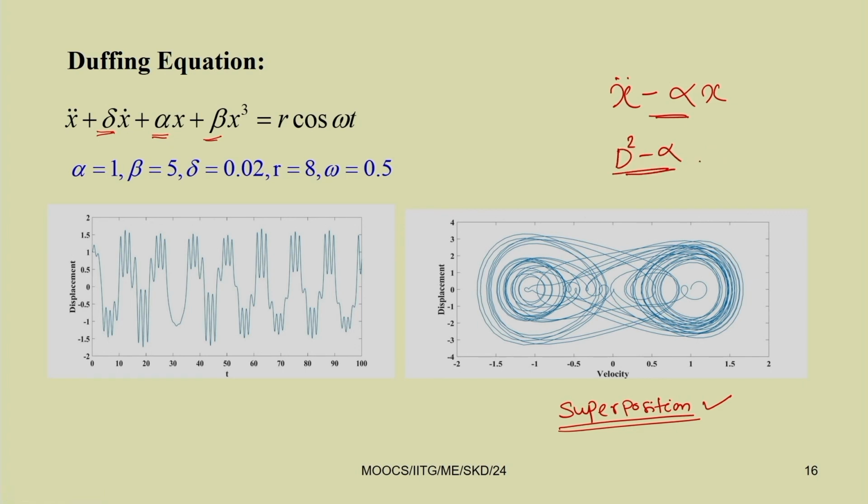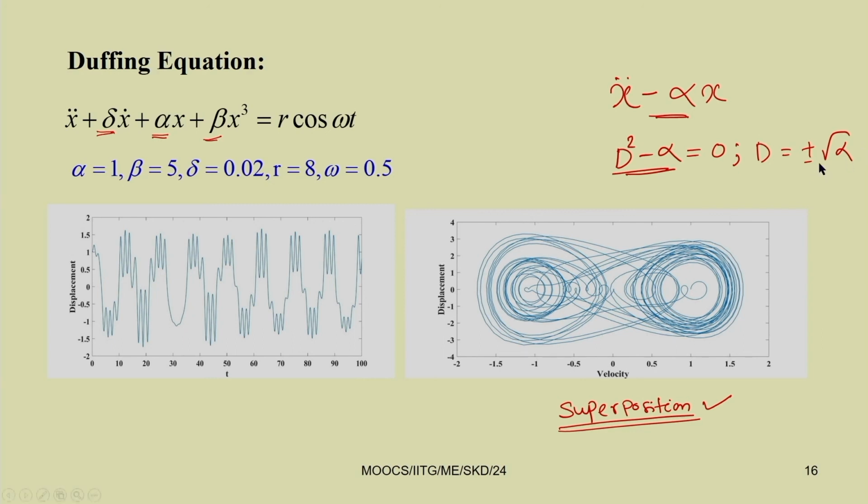By putting it equal to 0, you can find the roots. D square equal to alpha, so D will be equal to plus minus root over alpha.